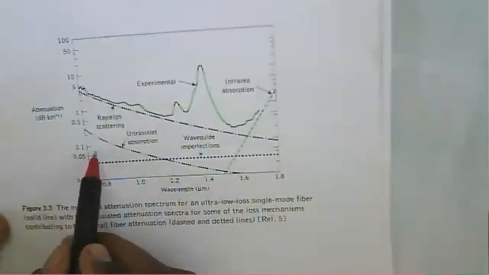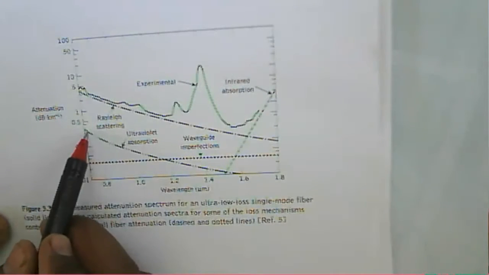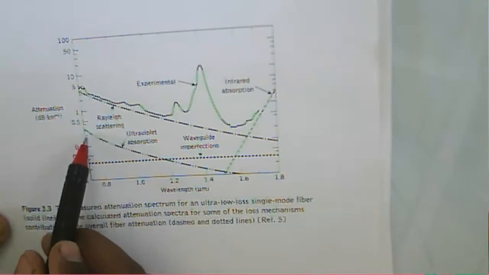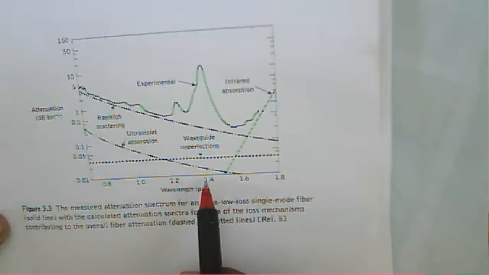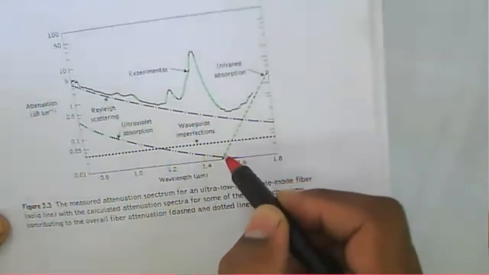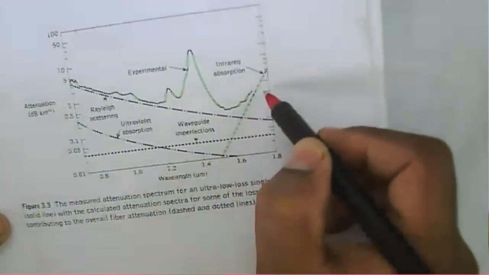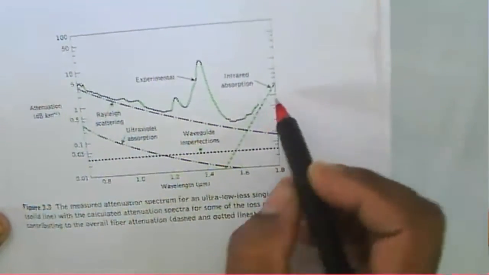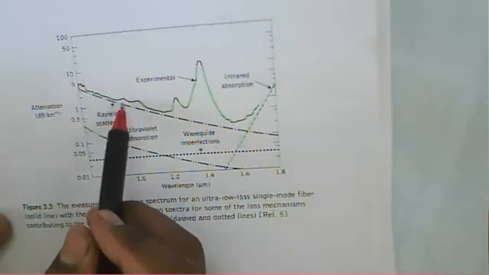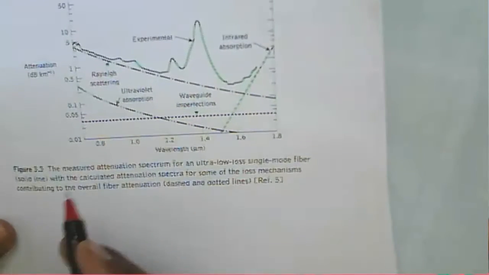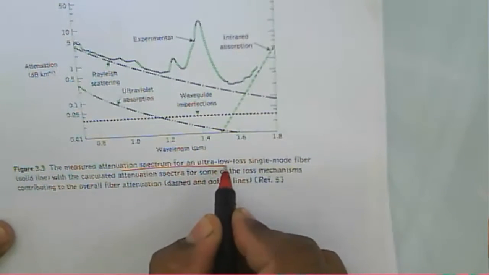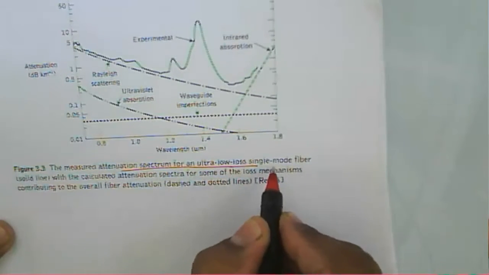Then for this band of frequency we have ultraviolet absorption, and attenuation is reduced when we increase the wavelength. But if we increase the wavelength further, there will be infrared absorption. This one is infrared absorption, and this one is Rayleigh scattering. This figure is the attenuation spectrum for an ultra low loss single mode fiber.